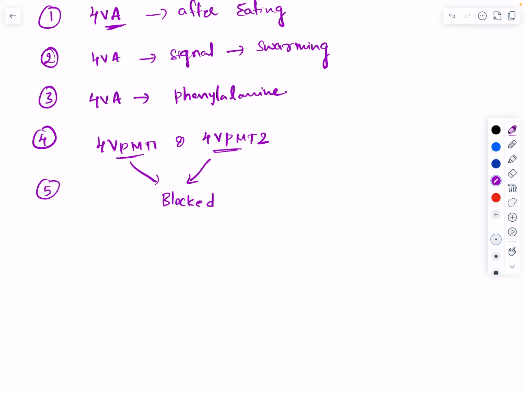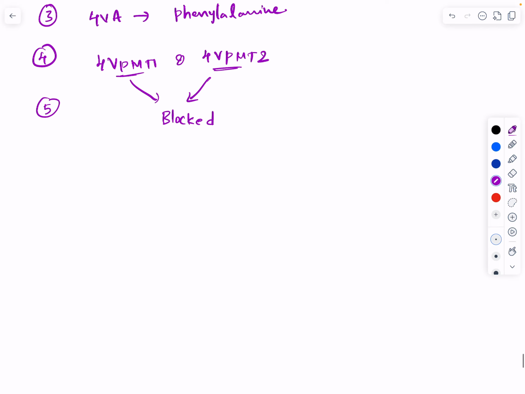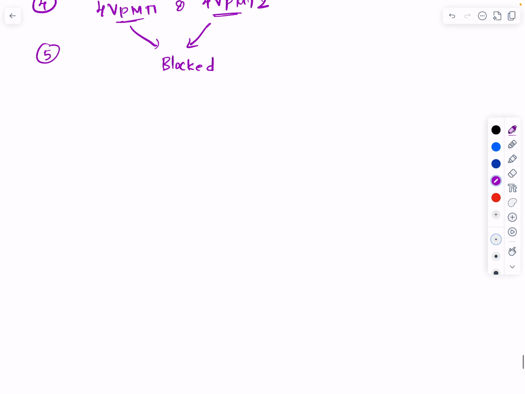The fifth finding is that if these two enzymes are blocked, then the locusts don't produce the pheromone. Once there is no pheromone, there is no concept of swarming. That's what they found out. And what is the breakthrough? Because we need to stop the swarming now, right? So now, what is the breakthrough?